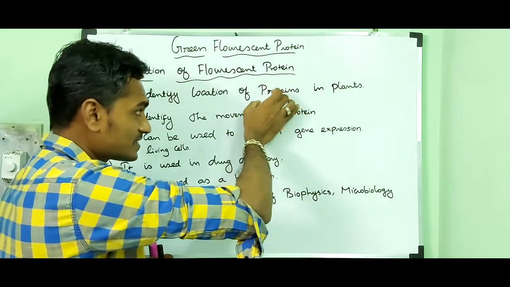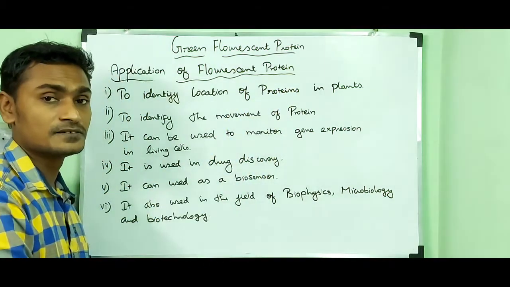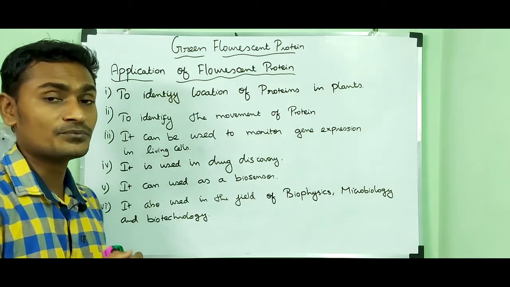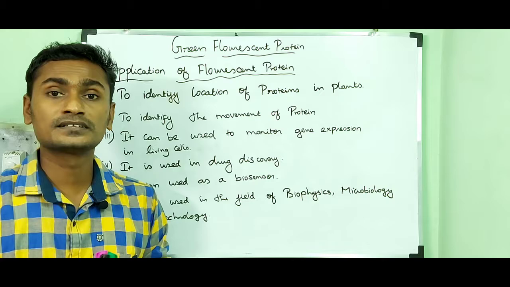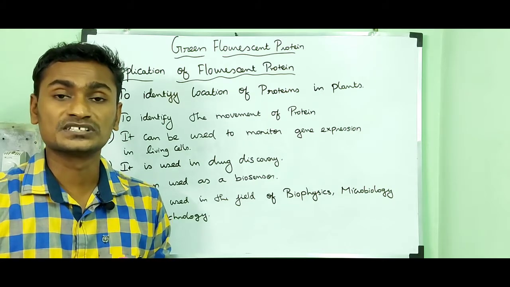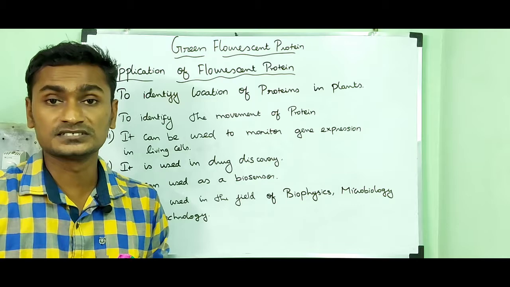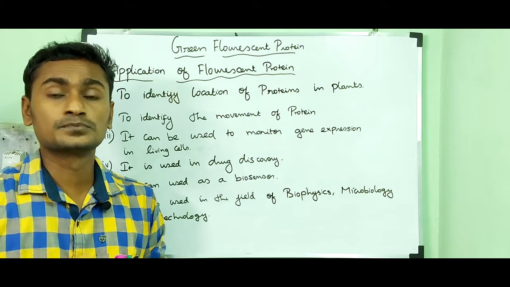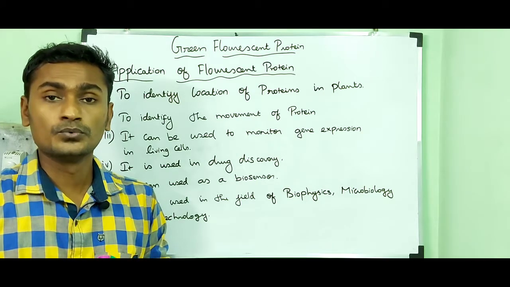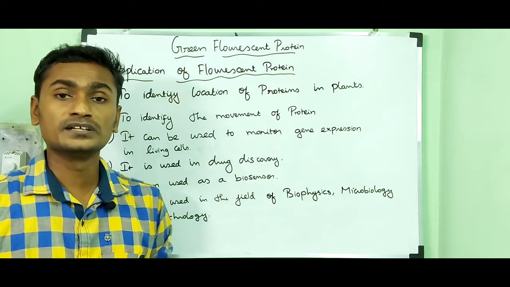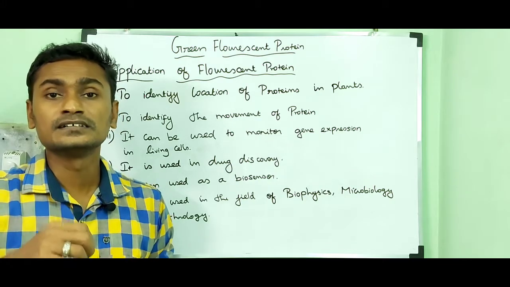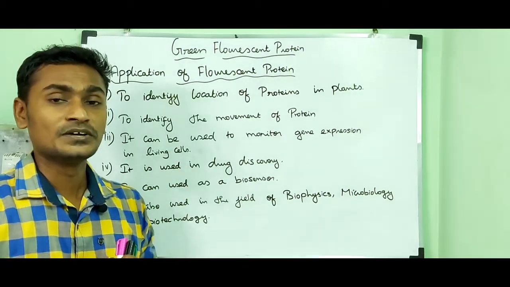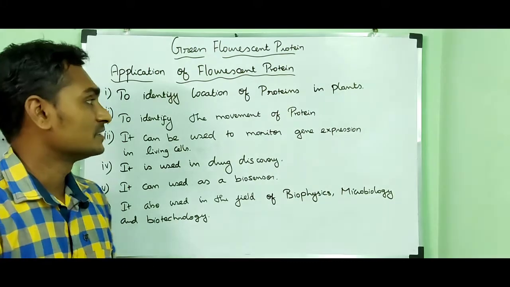Proteins are the major important component in any kind of cell which can be involved in many metabolisms. So by using fluorescent protein, we can locate the enzymes: where they are produced, when they are produced, in which environmental conditions they are produced, and when they react. Likewise, the regulatory proteins: where they are produced, when they are produced, and when they react, in which environmental condition. So by using this fluorescent protein, we can locate and identify the proteins in the plant cell.